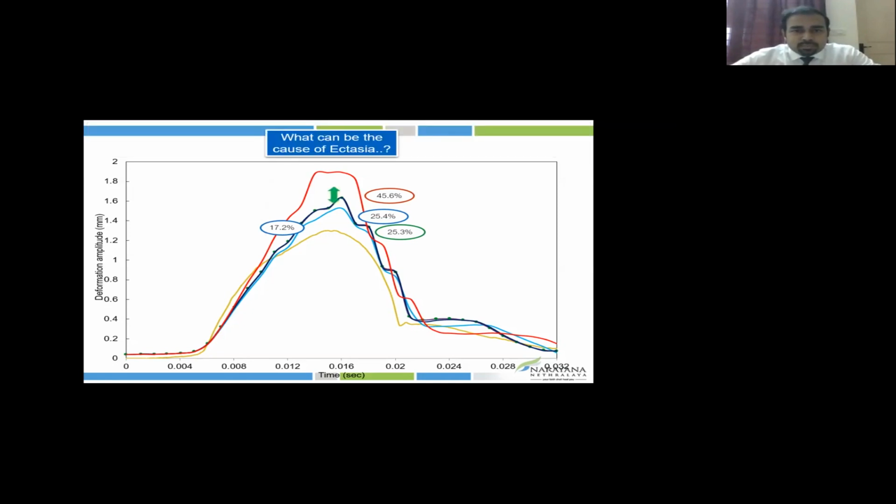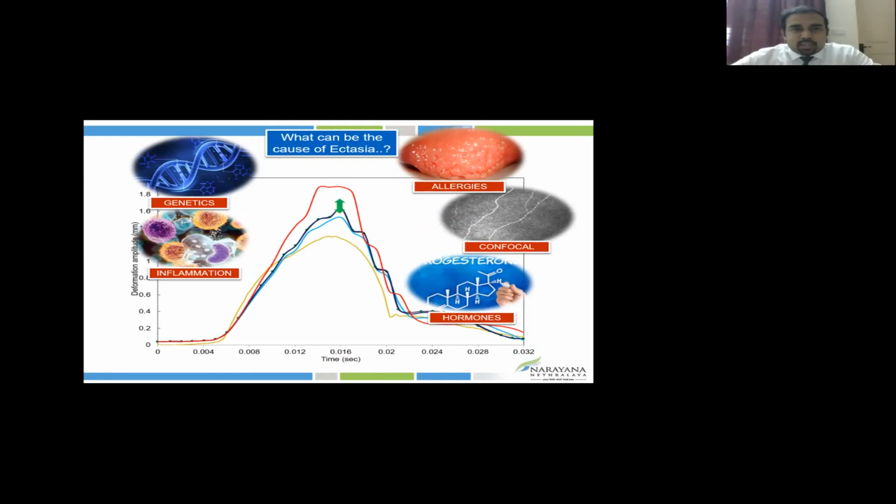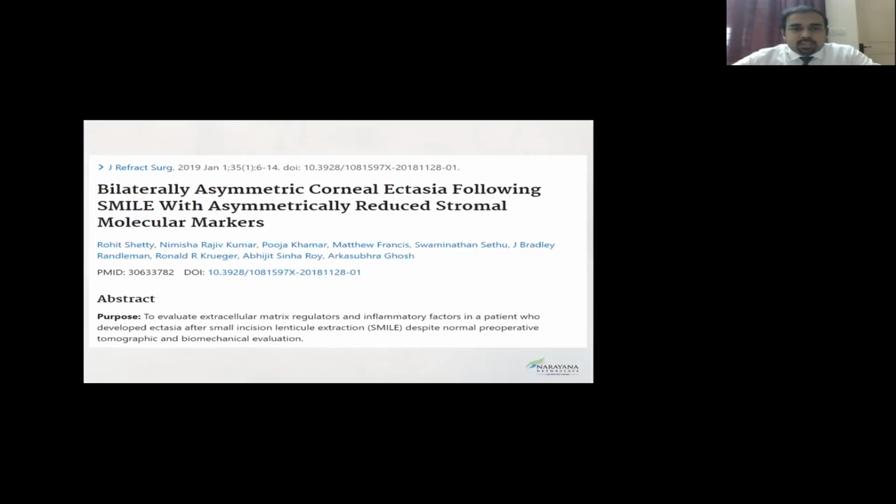And the other one is, this is not the only factor which decides what happens to the patient after surgery, because we are considering an ideal scenario. There are so many other factors which can lead to biomechanical degradation: a genetic deficiency in collagen, a genetic deficiency in enzymes that cross-link the eye, enhanced eye rubbing due to allergies, enhanced inflammation in the eye, a hormonal imbalance, and inflammation in the ocular surface. These should all push the patient's eye from a normal level of biomechanical degradation after surgery to an enhanced level, which can actually manifest as post-LASIK ectasia.